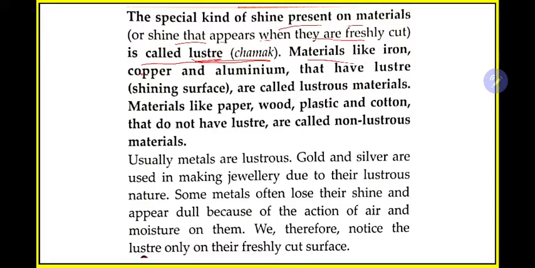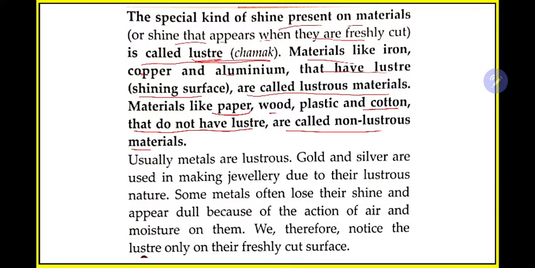Materials like iron, copper and aluminium that have a shining surface are called lustrous materials. Those materials which show the shining property are known as lustrous materials. For example, copper, gold, iron and silver are lustrous materials. Materials like paper, wood, plastic and cotton do not have luster and are called non-lustrous materials.